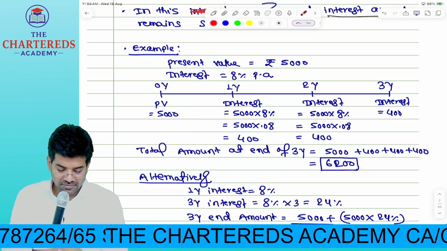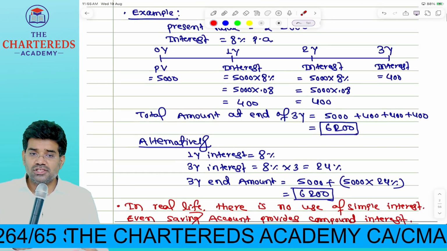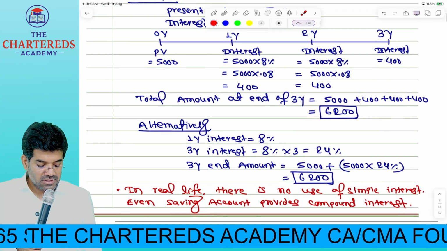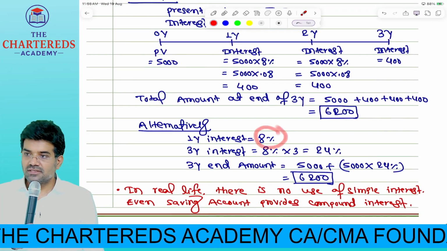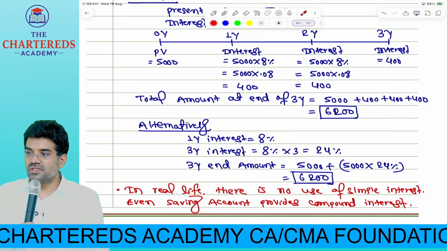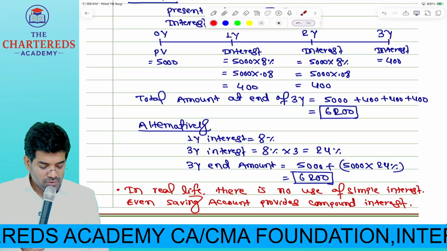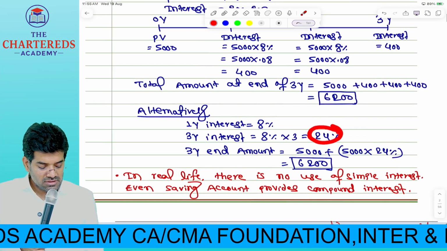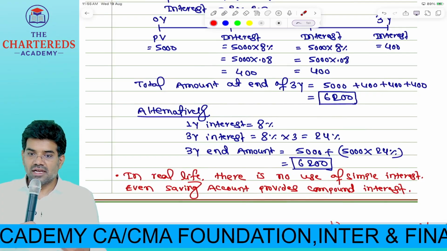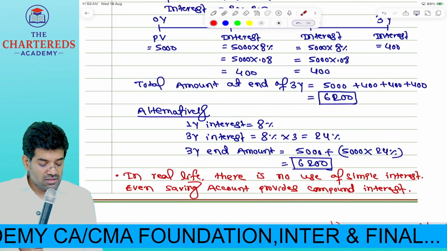Is that right? How can we do this directly? We know that every year it is 8%. 3 years means how much? 24%. So directly 5,000 into 24% if you do, you will get how much? Direct full interest or not?